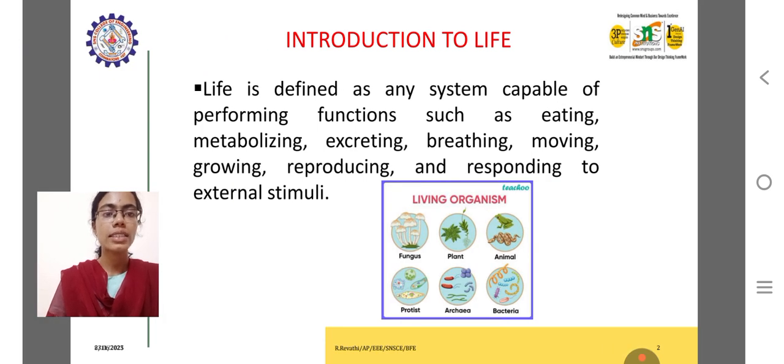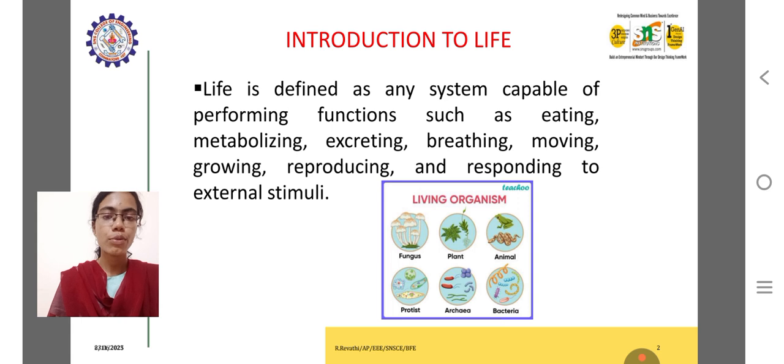So, a cell is a basic need of living organisms. It is important for our life. Introduction to life is about systems capable of performing functions such as eating, metabolizing, excreting, breathing, moving, growing, reproducing, and responding to external stimulations. Everything depends upon the cell.